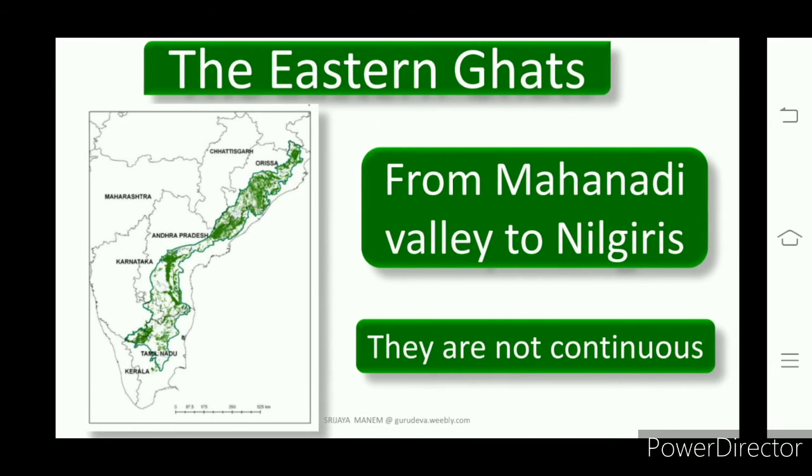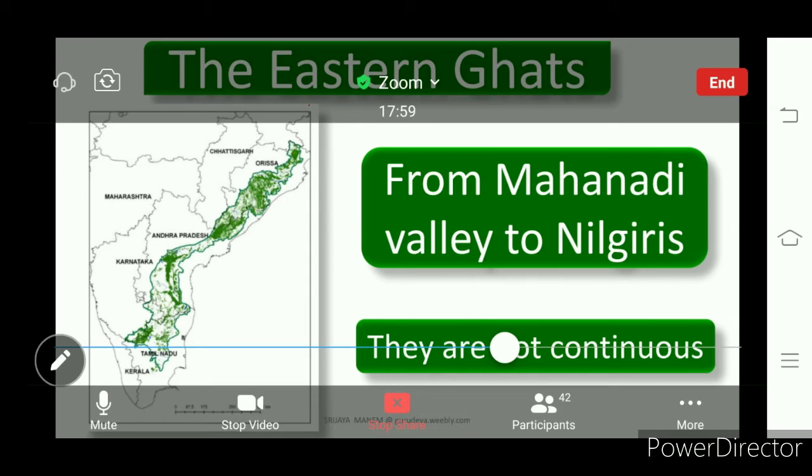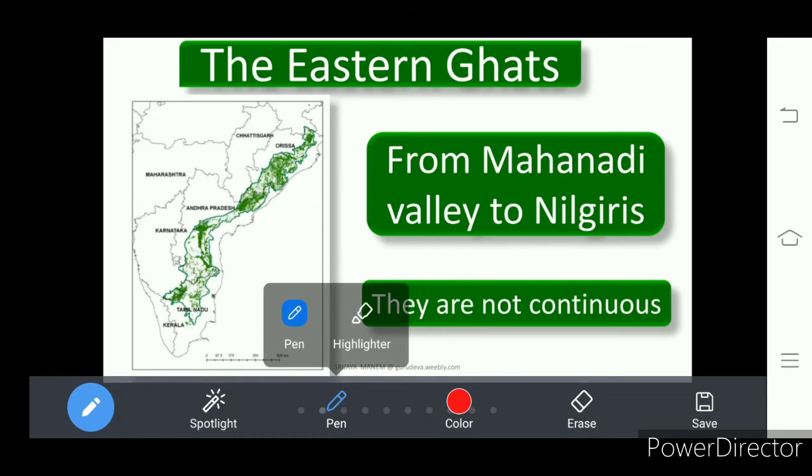Here it is, Mahanadi. That is in Odisha, where the river Mahanadi flows. So it starts at Mahanadi in the north and extends up to the Nilagiris at the south.